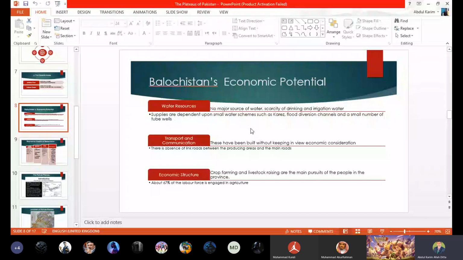We have to explain both points, beta: possibilities and impossibilities. It means that we have to write in favor of the statement which is in the question, and we have to write against it. Did you understand this question, beta? Yes, sir. So note down, beta, and keep in mind what the requirement of this question is. To what extent?